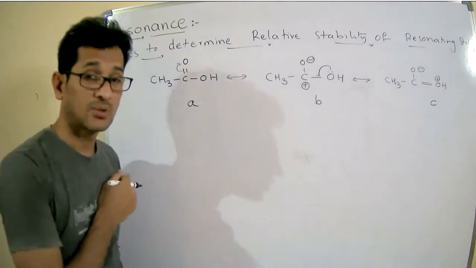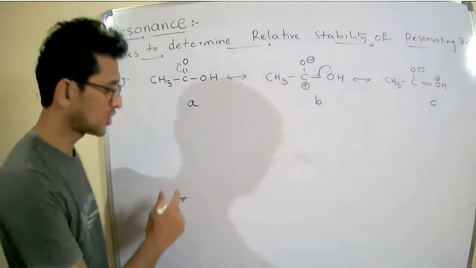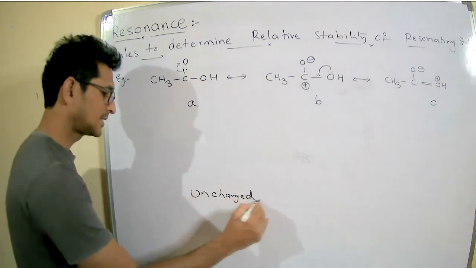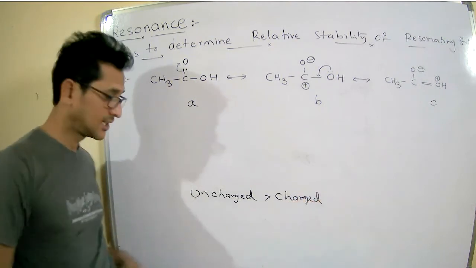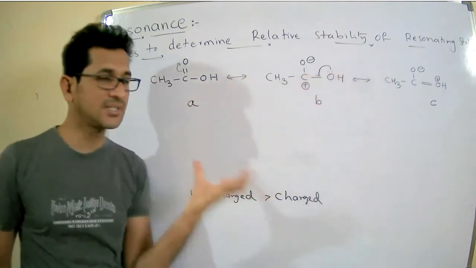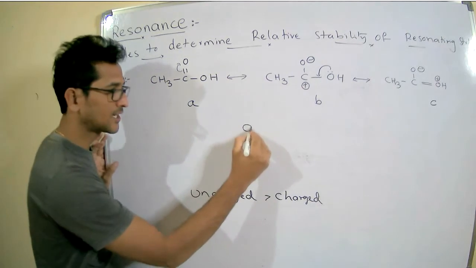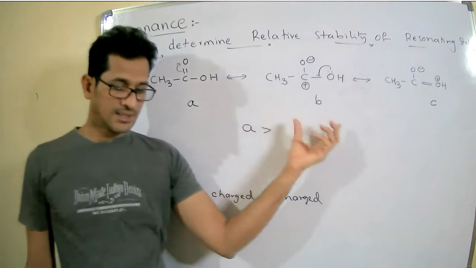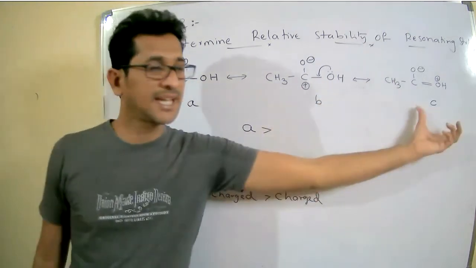First, what is the point you have to follow? Uncharged is more stable than the charged. Now among A, B, C, no charge is present on A. Therefore, A is more stable. Then coming to B and C.